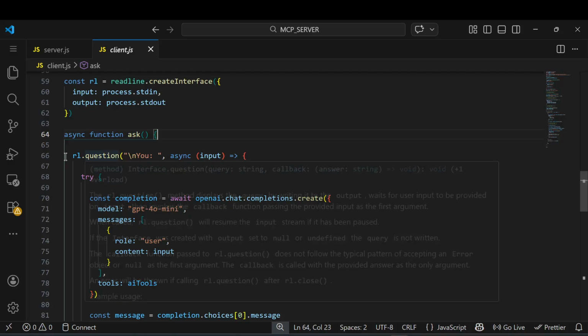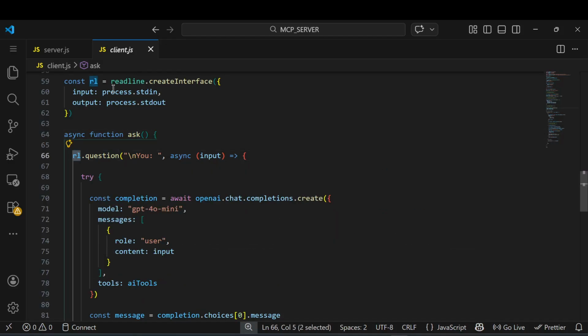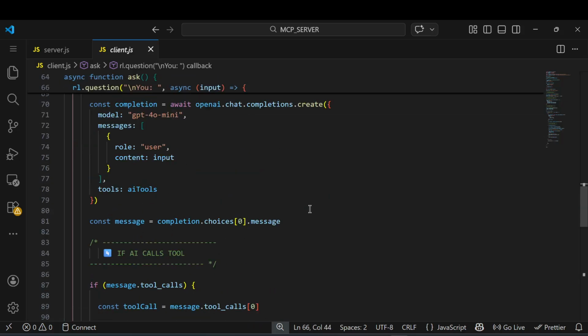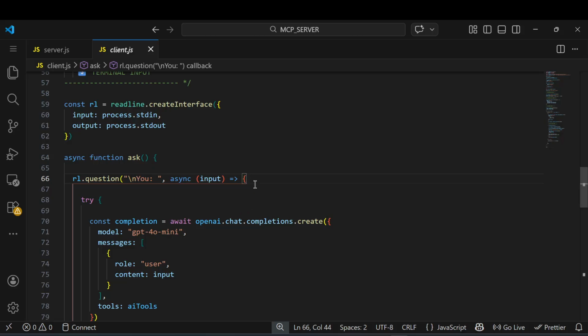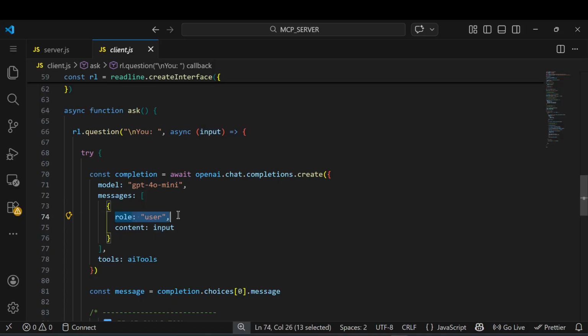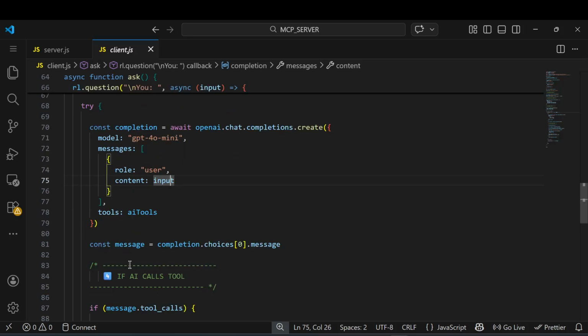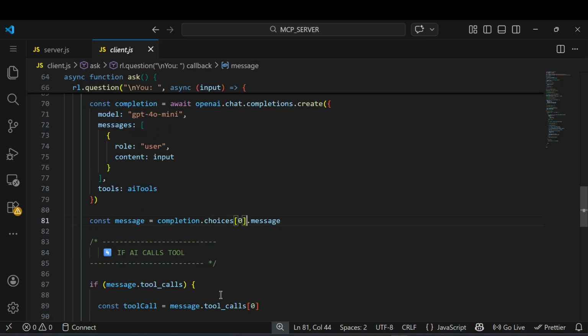The R1 question is basically the reader, using readline. So what happens is it will ask a question from us. Whatever question it is asking, we simply pass the input as a message with role user and content input. This is using GPT-4o mini, and we get the response from completion dot choices dot message.